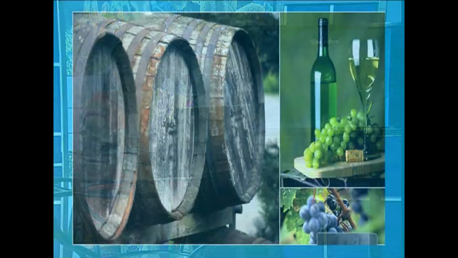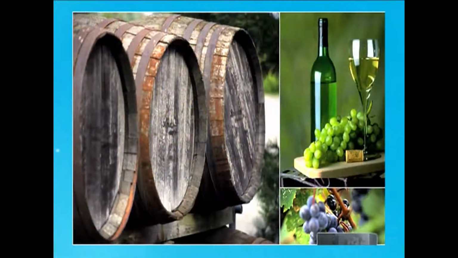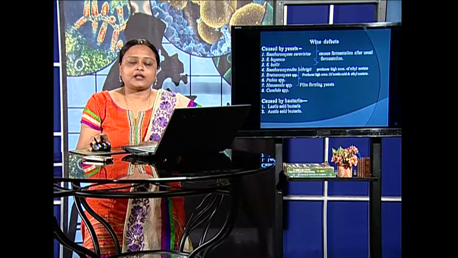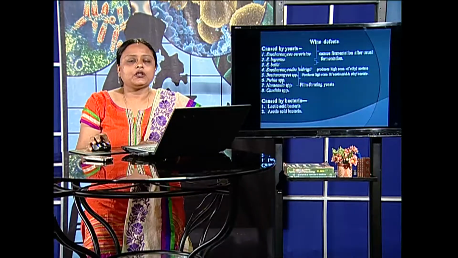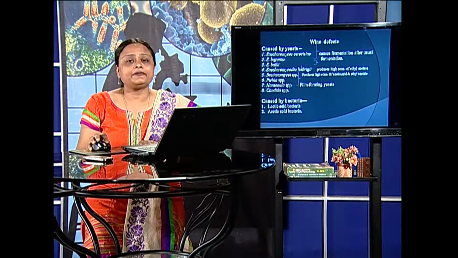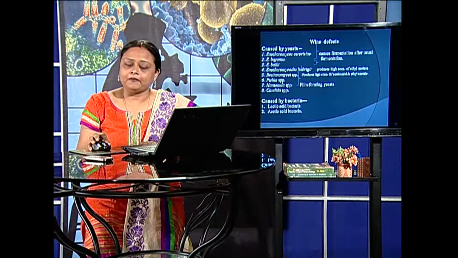Now, we have seen some of the ways wine can be produced, whether red or white, but we will end our discussion by noting that there can be several wine defects. To name a few, there can be some which are caused by yeasts, and some which are caused by bacteria. Mostly, if yeasts remain within the bottles even after the final filtration and clarification stages, they may carry on further fermentation, which will generate more ethanol and CO2, which may not be required by the specific type of wine.